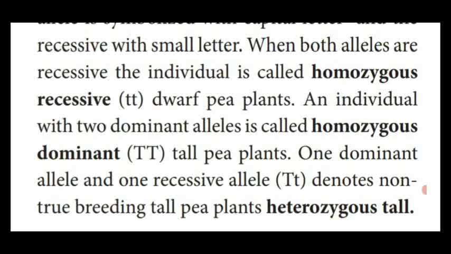When a gene has two alleles with a recessive form, they are named homozygous recessive. If the two alleles denote the dominant character, they are named homozygous dominant. One dominant and one recessive is named heterozygous, but it is named a tall plant.